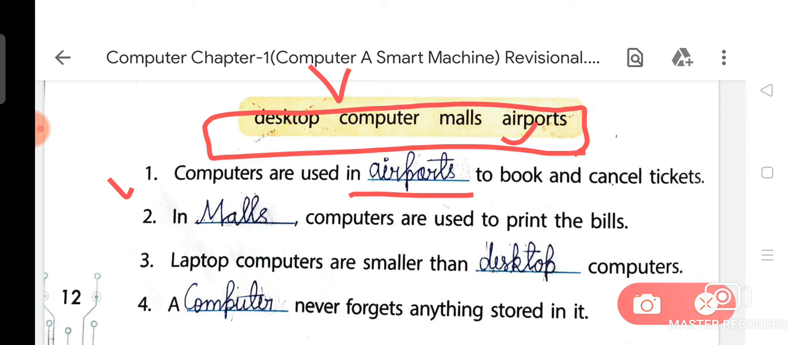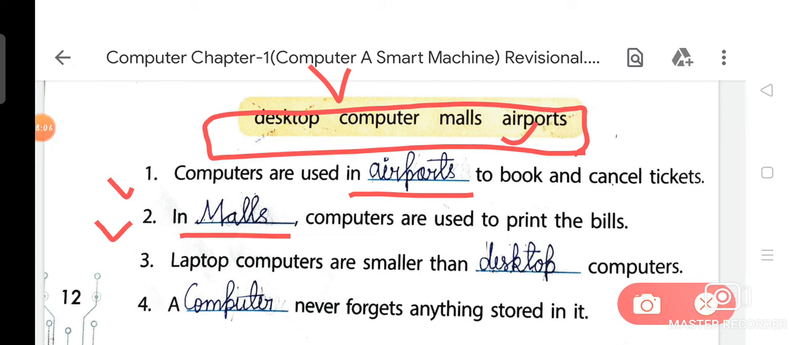So my dear children, do you know what is the spelling of airports? Anyone? The spelling of airports is A-I-R-P-O-R-T-S. Now, next we are going to discuss question number 2.